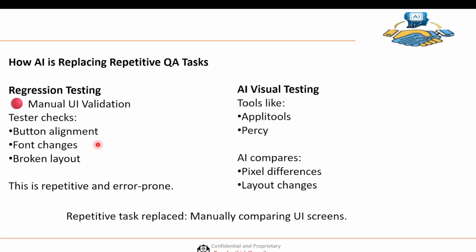Then we'll also use AI in regression testing, for example, manual UI validation. As a QA or tester, we are checking button alignment, font changes, and broken layouts. But using AI visual testing tools, it will compare layout changes pixel by pixel. If you see it as manual work, this is a very repetitive task. So using this tool will replace manually comparing UI screens.